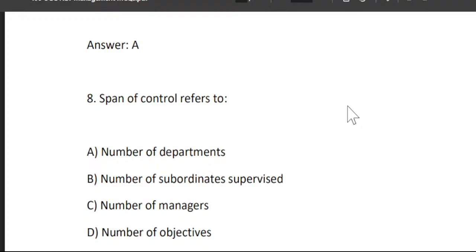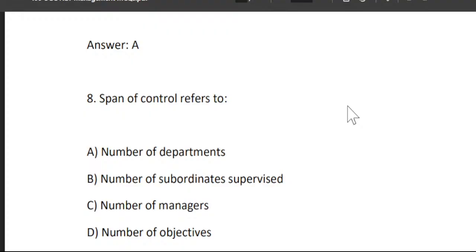Next question which is being asked: span of control refers to what? There are 4 options. A, number of departments, B, number of subordinates supervised, C, number of managers, and D, number of objectives.